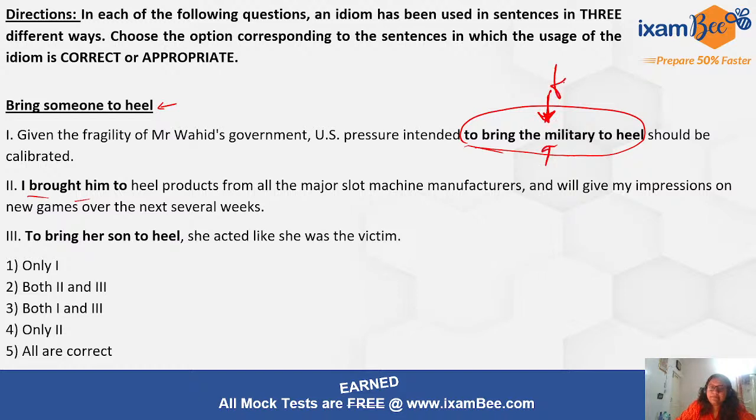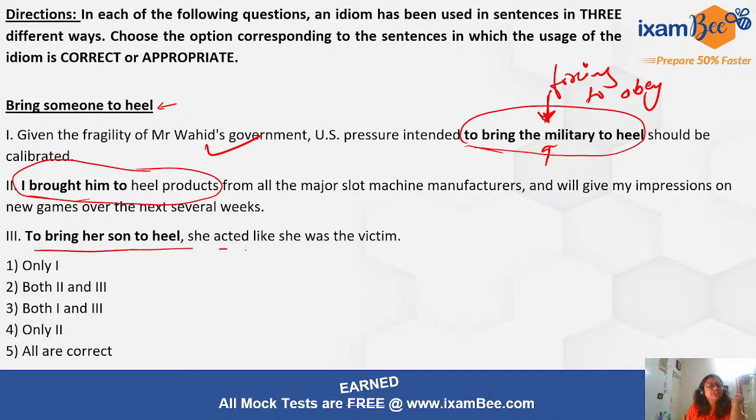They are forcing the military to obey. Yes, you're right, I'm sorry, this is actually correct. "I brought him to heel products" is not making any sense. "To bring her son to heel, she acted like she was the victim" - to make her son obey her forcefully. So 1 and 3 are actually correct, and 3 is the correct answer in this case.